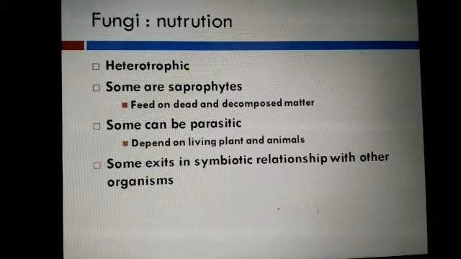Here you see, some fungi are saprophytic, that means they feed on dead and decomposed matter. Some are parasitic, that means they depend on living plants and animals. And some have a symbiotic relationship, that means they live in association with other organisms. For example, lichen. Lichen is an association of algae and fungi, and such a relationship is called a symbiotic relationship.